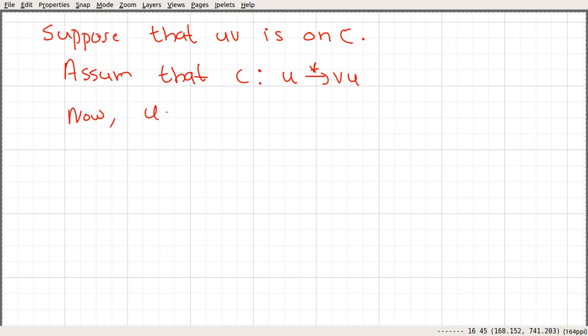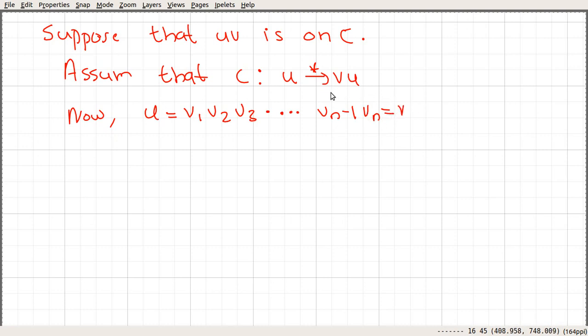Now let me call the vertices of graph G v1, v2, up to vn. We assume that the graph has n vertices. So u is equal to v1, then v2, v3, etc., v(n-1), vn, and suppose that vn is equal to v.